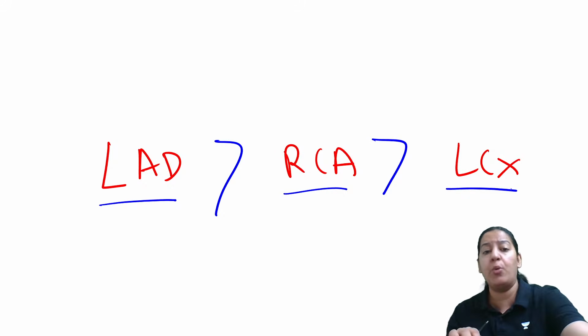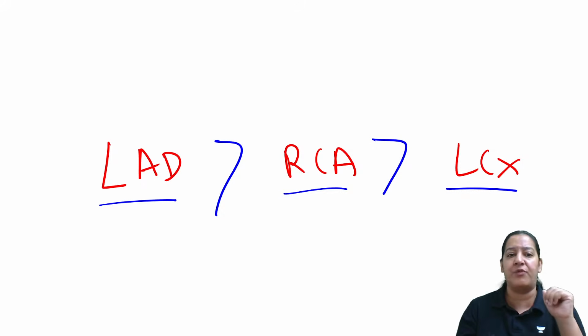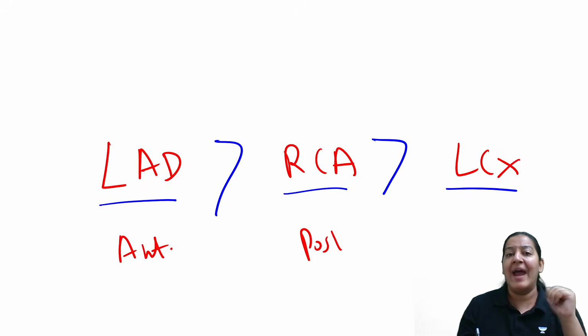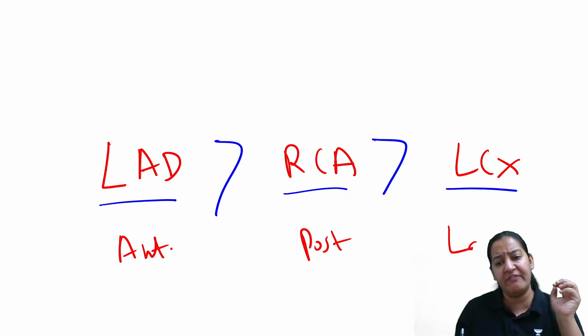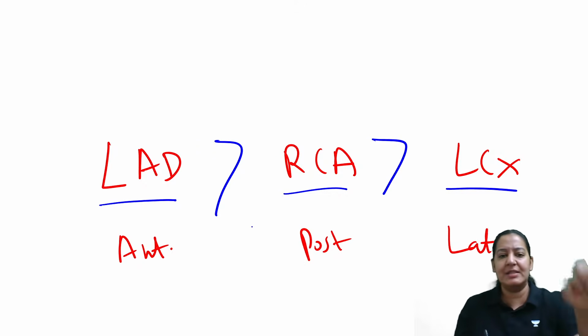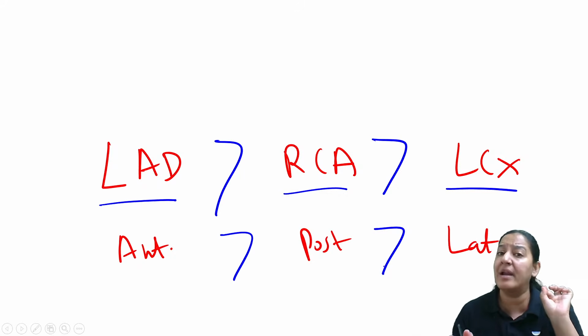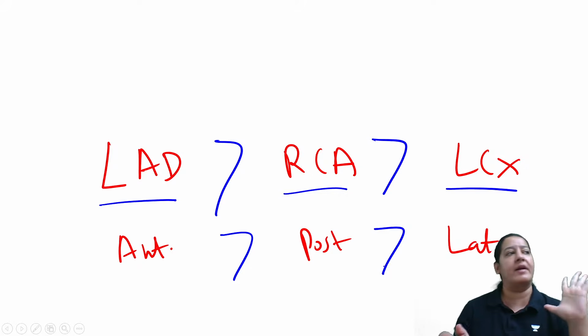So tell me the sequence of the walls in which MI is formed. Mostly MI is in the anterior wall, then in the posterior wall, and very less commonly you will find MI in the lateral wall. So this is the sequence of the walls in which you will find the MI, that is myocardial infarction, the scar of the myocardial infarction.